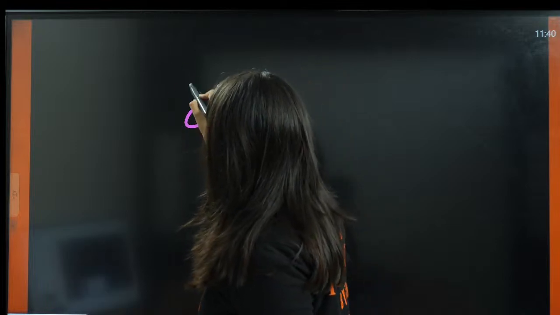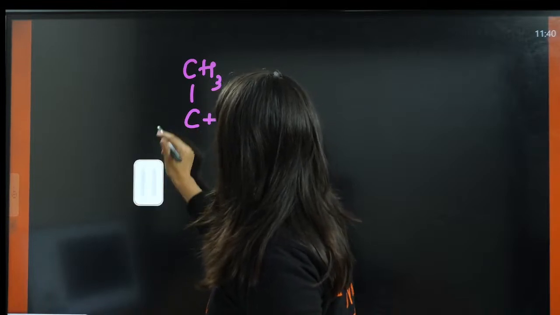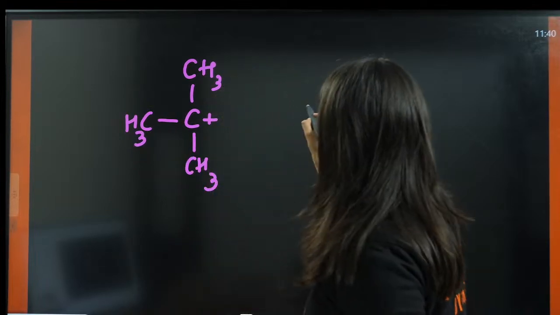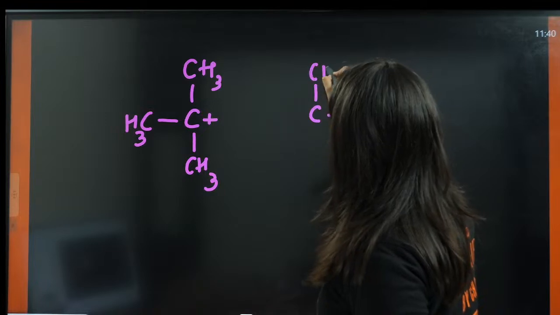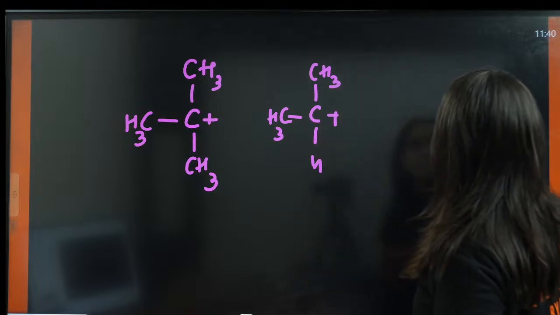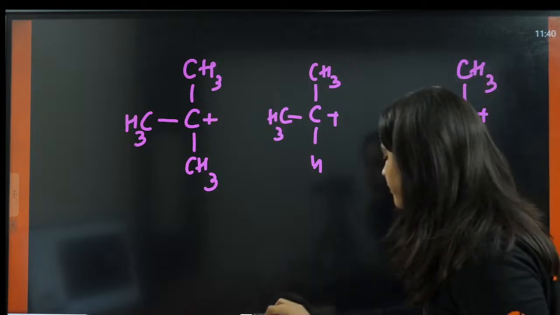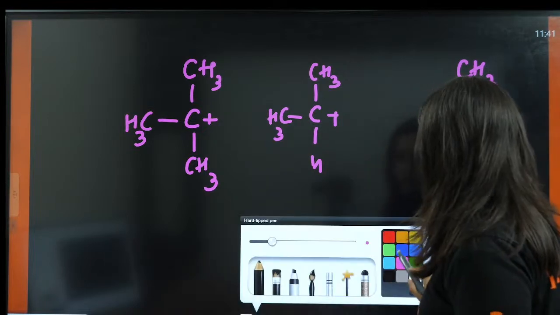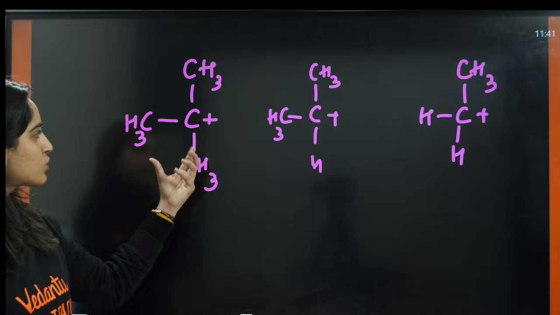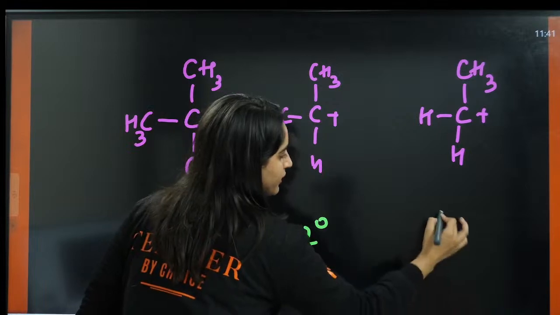So now I have this tertiary carbocation, this is secondary carbocation, and this is primary. Now the main game is on from here, right? Till now we were just talking about basics, but now we are talking about some very important questions. So this is 3 degree, this is 2 degree, and this is 1 degree.